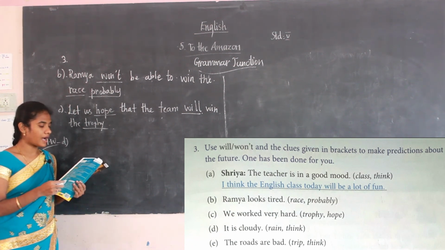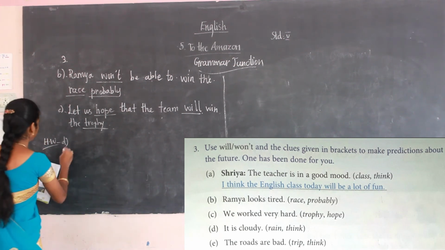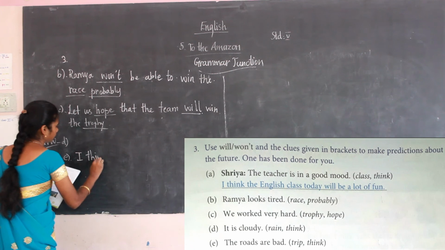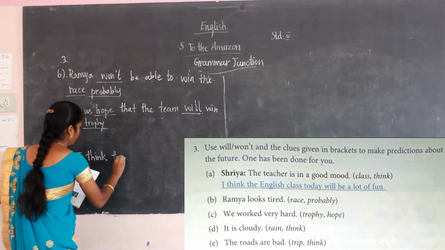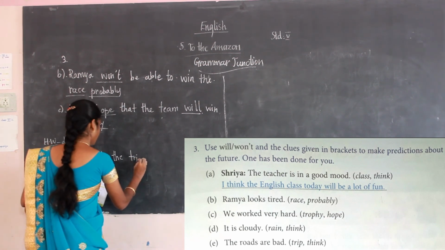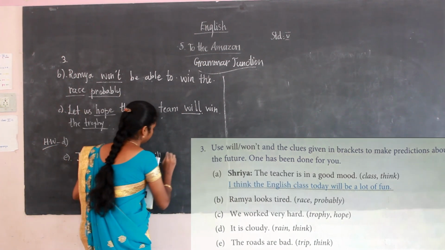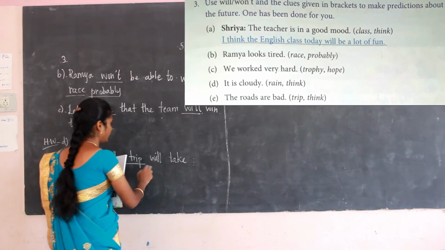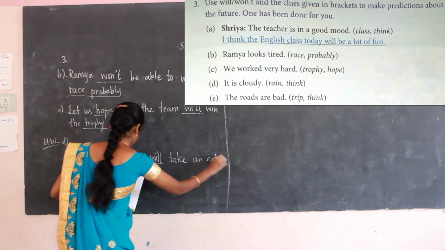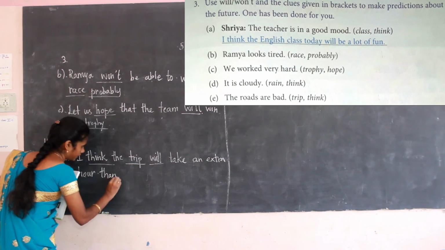I think the trip will take an extra hour than we expected.